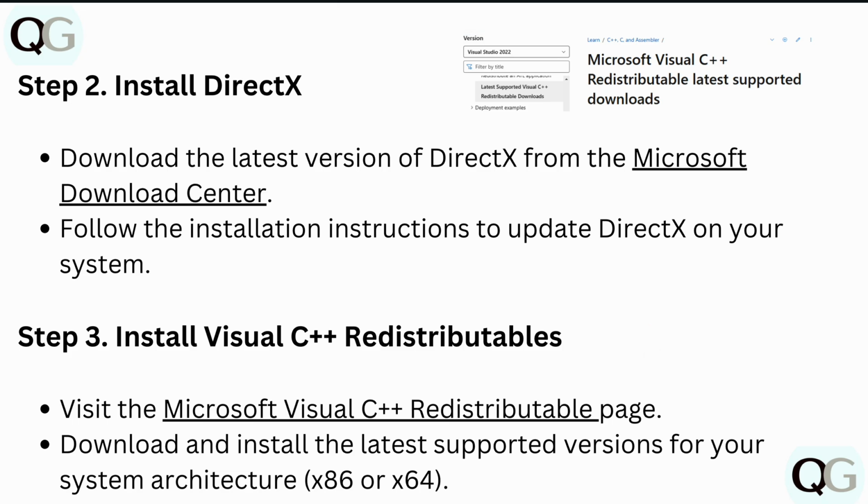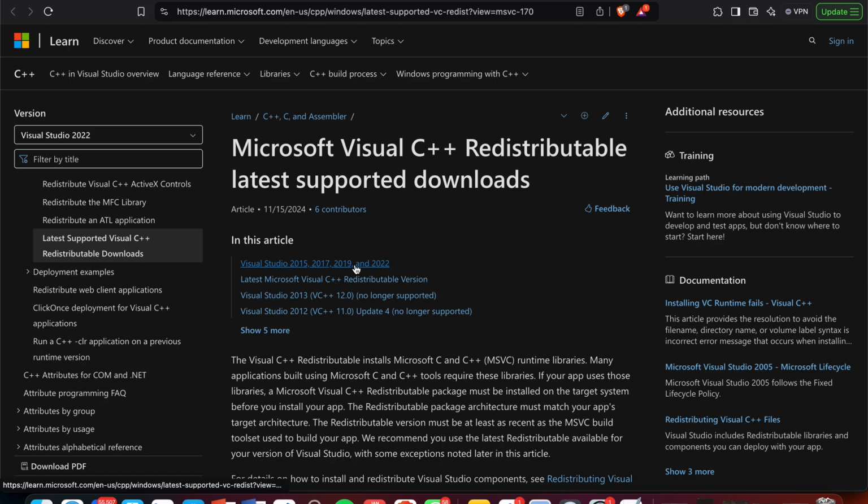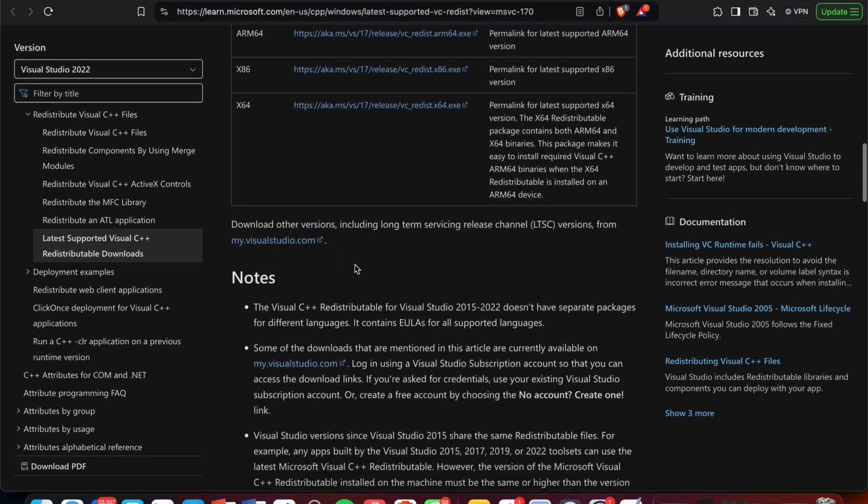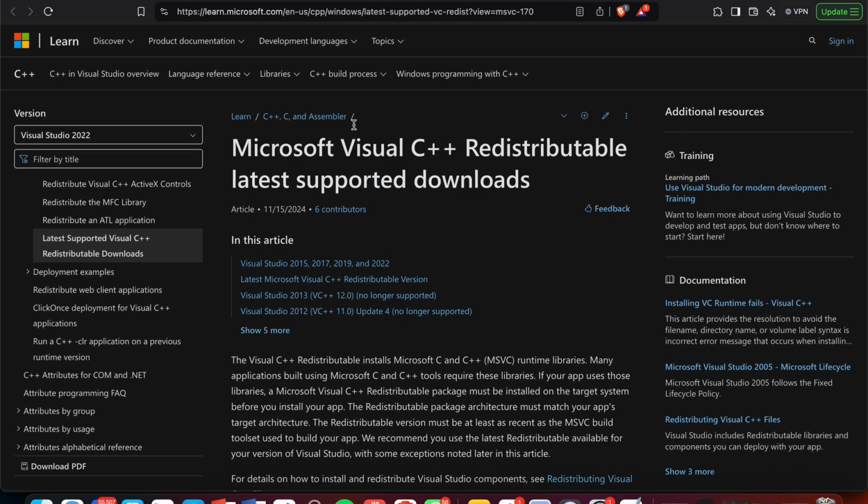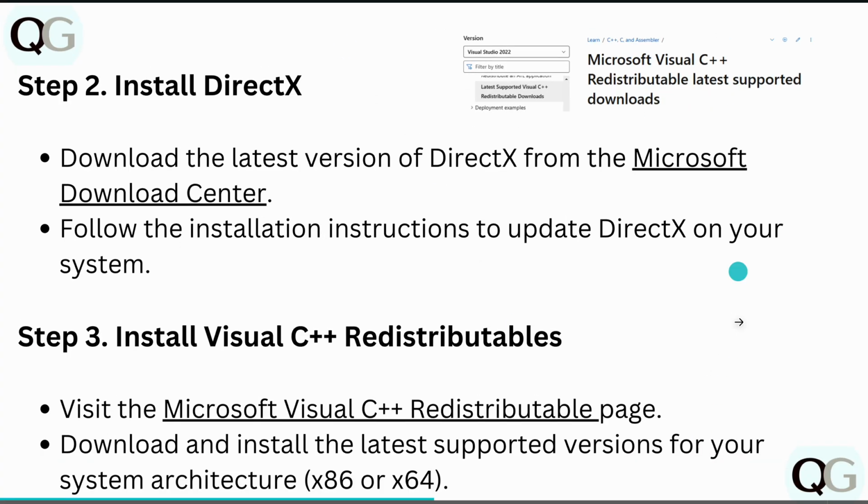After this guys, install Visual C++ Redistributables. Visit the Microsoft Visual C++ redistributable page and then download and install the latest supported version for your system architecture. This is the official website. Here you can look for the latest versions. Okay, make sure you have the latest one. You can simply download and install it from here.